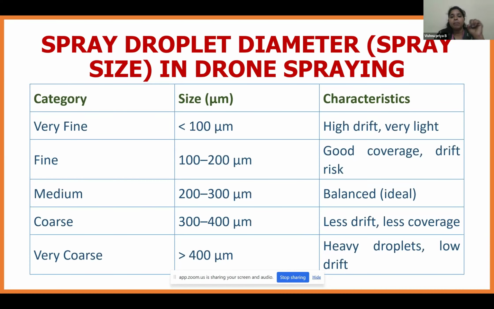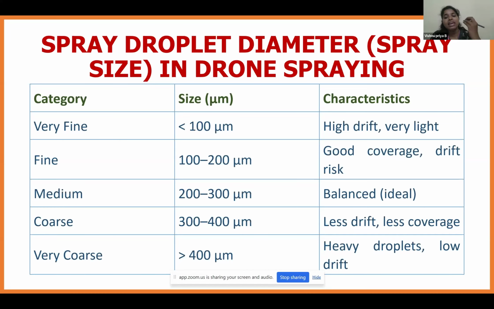This is very important. Precision spraying is very important because currently we are using drones for spraying of fertilizer, herbicide, etc. So we need to understand the spray droplet diameter in drone spraying. The DGCA has categorized the droplet size accordingly. That is very fine, fine, medium, coarse, very coarse. So the size is less than 100 microns, 100 to 200 microns, 200 to 300, 300 to 400, and greater than 400 microns.